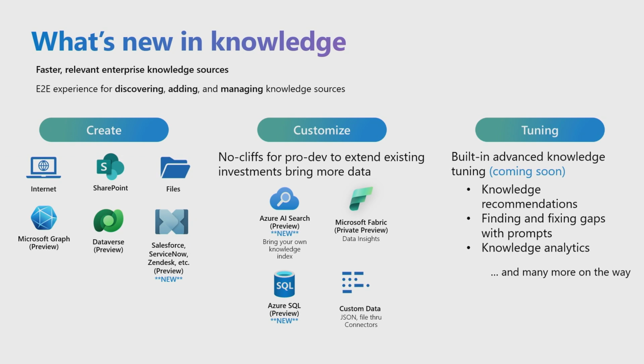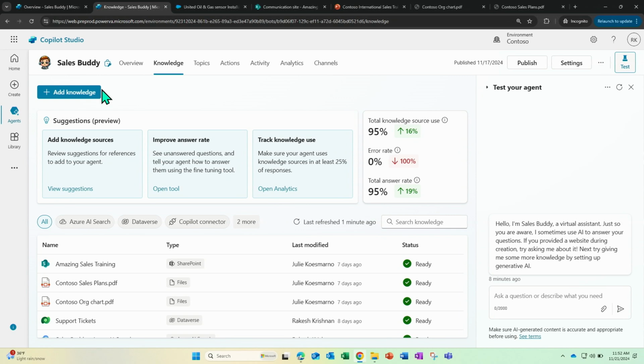And lastly, this is coming soon, very exciting. If you were in Mike Basandi's and Jen Kogel's session yesterday, I think he showed a little bit of this: built-in advanced knowledge tuning. Where you can get knowledge recommendations, and find and fix gaps in knowledge or unanswered questions. Yep, thank you, Rakesh. So this is what it looks like, where you can add knowledge sources. And then the next one is improve answer rate. That's where you can start using prompts to improve your knowledge quality or the answer quality.